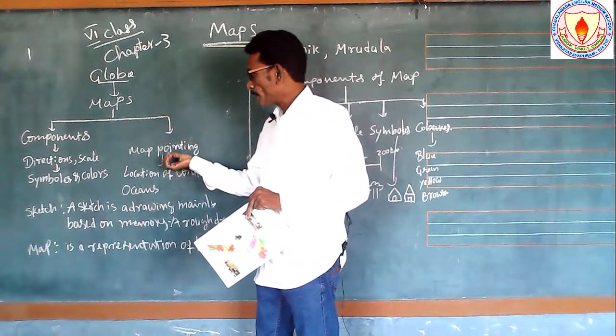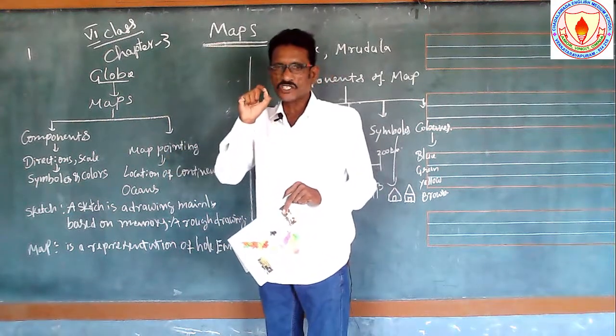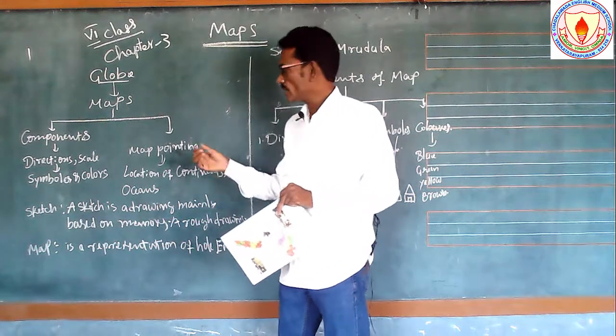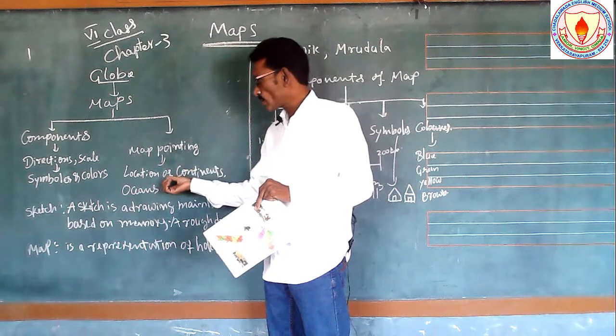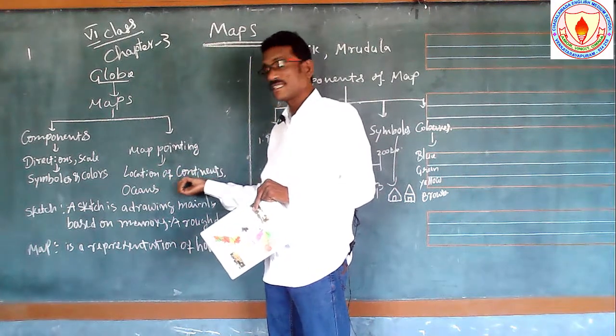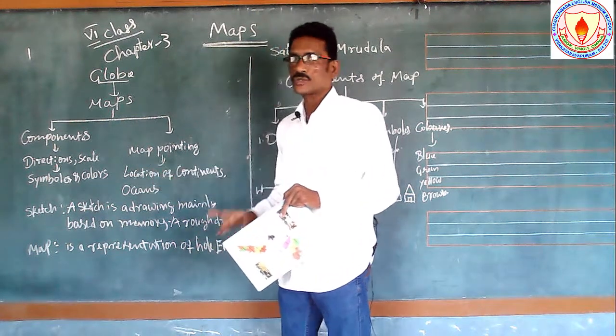And the next is map pointing, that is how to find a particular specific point or place. So here we are learning map pointing, and we are going to find out the locations of the continents and oceans.